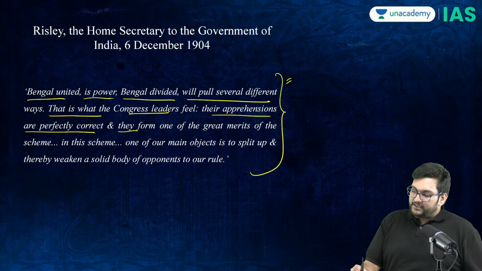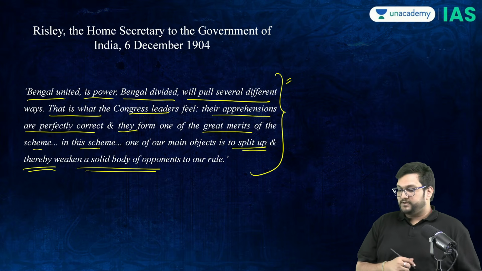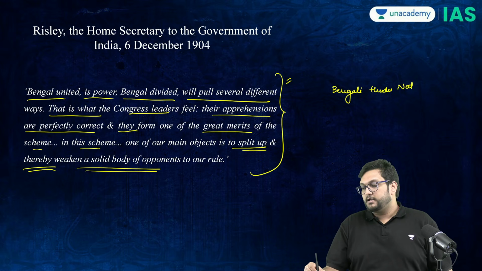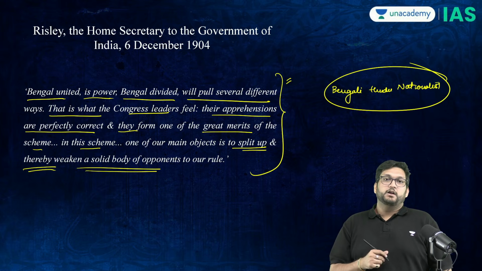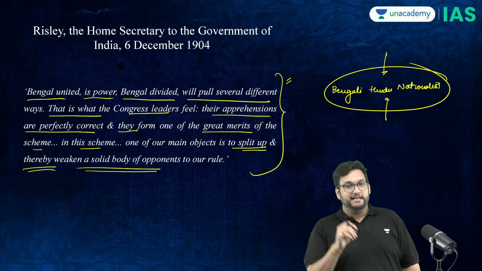They form one of the greatest merits of this scheme. In this scheme, one of our major objects is to split up and weaken a solid body of opponents to our rule. Basically, the Bengali Hindu nationalist was the problem. So they wanted to break the back of the Bengali Hindu nationalist in Calcutta.